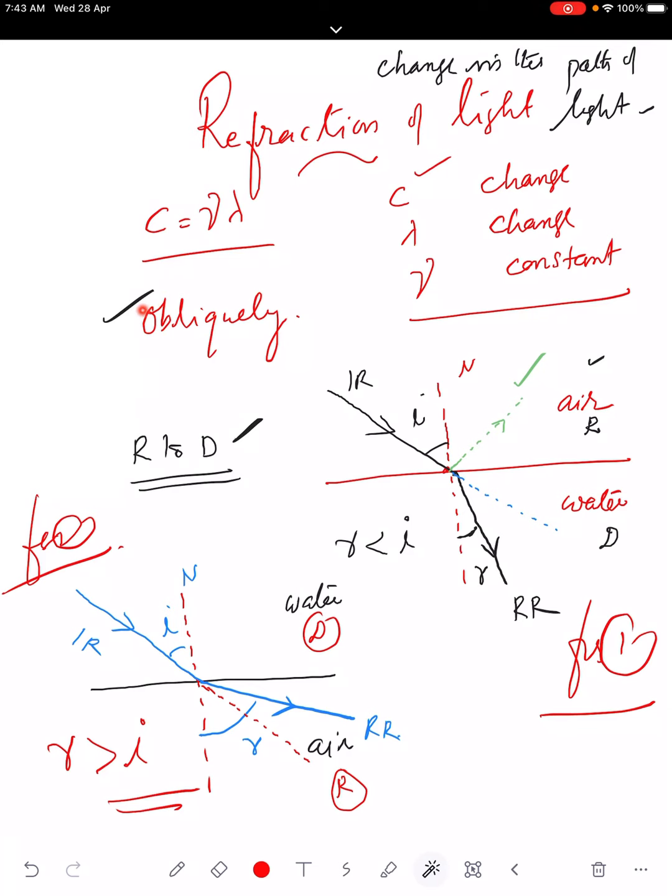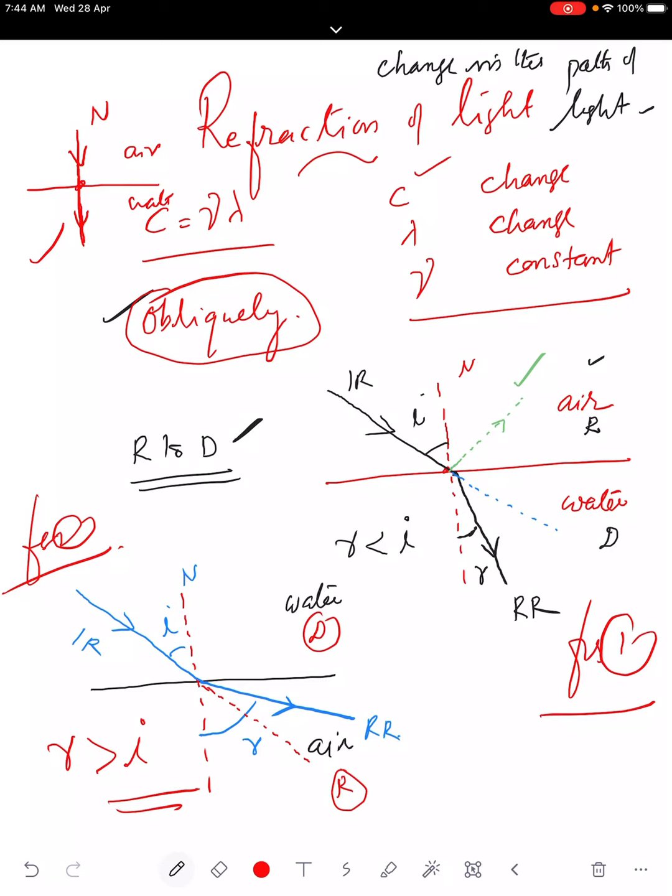Otherwise, what will happen? If a light is traveling straight, just see here. This is the air medium, this is the water medium. So this is the normal. If light is coming along the normal, it will not bend, it will not change its path. It goes straight. If the light ray goes along the normal, air to water, it goes straight itself. There will be no change. That is the difference we say oblique incident. It should make some angle with the normal.